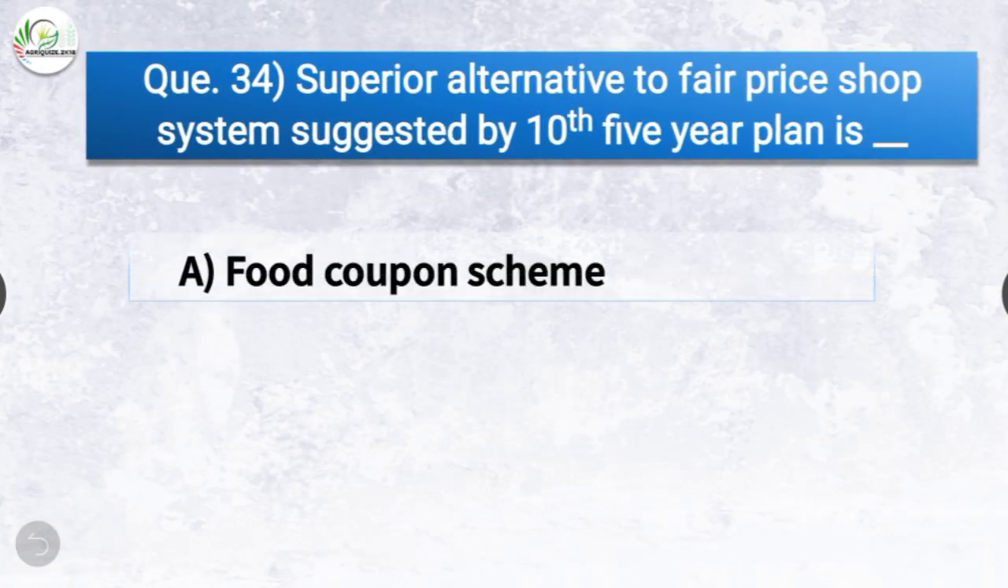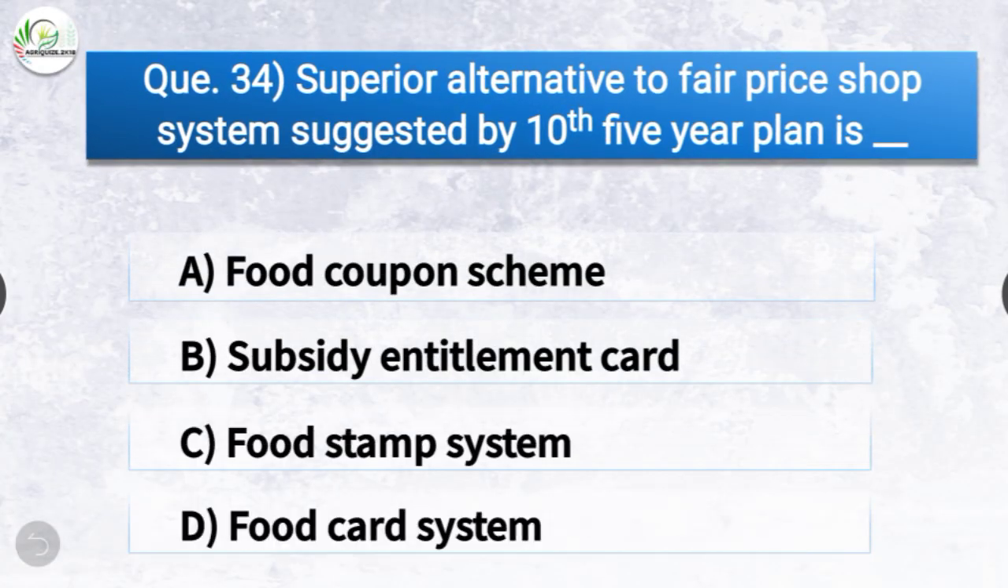Question number 34. Superior alternative to fair price shop system suggested by 10th 5-year plan is dash. The options are food coupon scheme, subsidy entitlement card, food stamp system, or food card system. The correct answer is option D, food card system. So superior alternative to fair price shop system suggested by 10th 5-year plan is food card system.